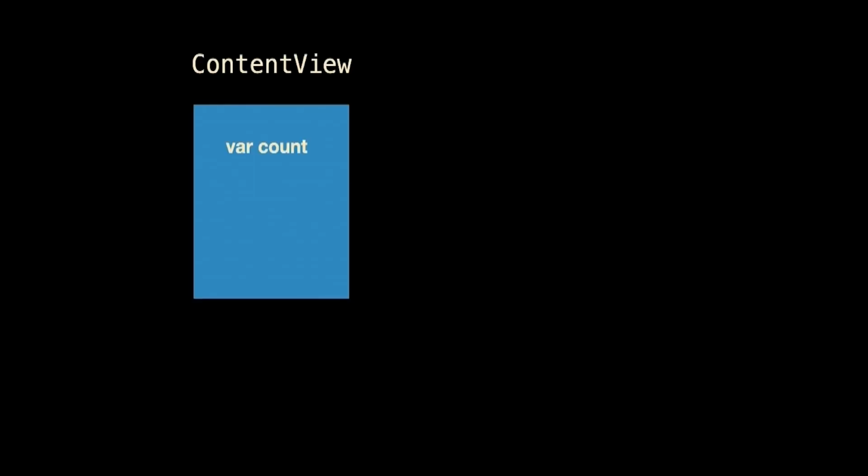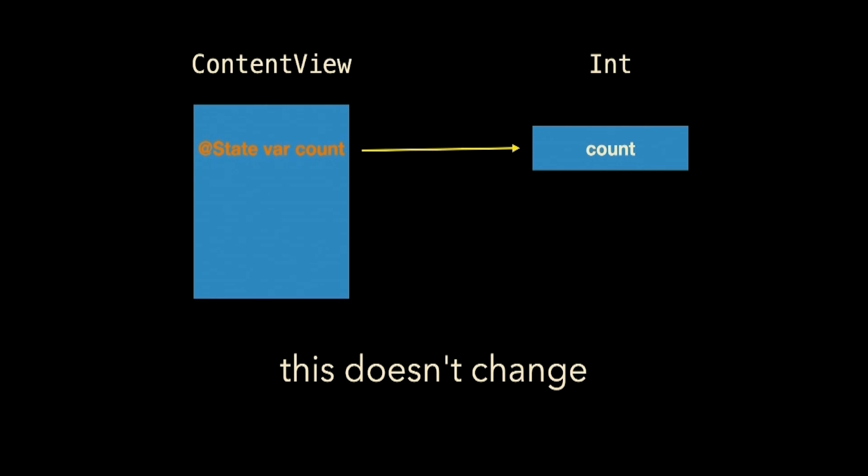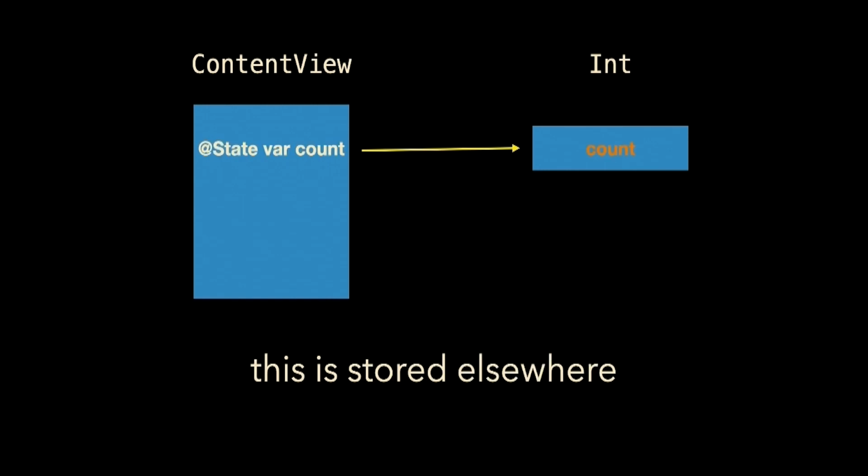ContentView, I started by storing the count in the ContentView, but ContentView is a struct, and the problem is I can't modify a property in a struct without modifying the struct. So what State does is it stores the Int somewhere else. And so the reference, wait, I have a value type that's a reference. Work with me here. The reference doesn't change, the count changes, but it's changing somewhere off of the ContentView, and so it's fine. Oh my God, Daniel, we know this. I know. We're starting in the world we know and moving to the world we don't know.